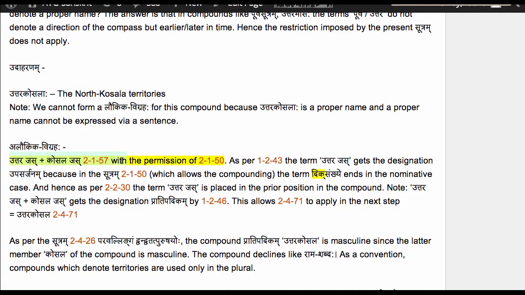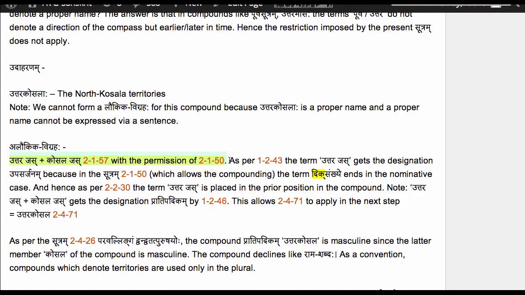Here the compounding is prescribed by the Sutram 2157 Visheshanam Visheshyena Bahulam because Uttara Jas is qualifying Kosala Jas. And the compounding is done with the permission of 2150 because Uttara Kosalaha denotes the name of those territories.